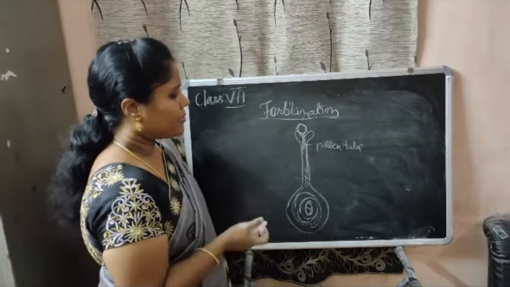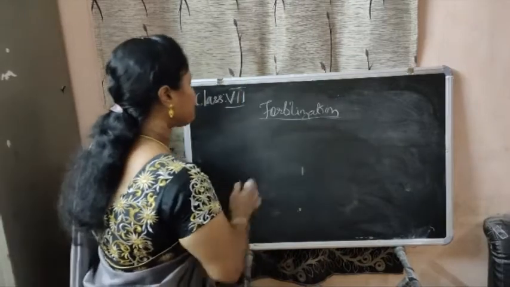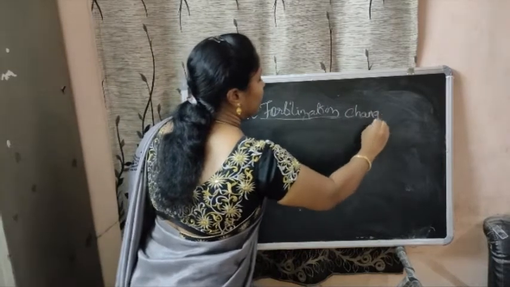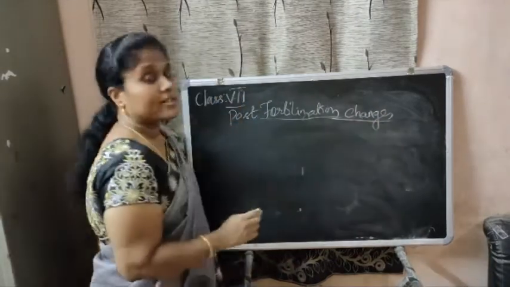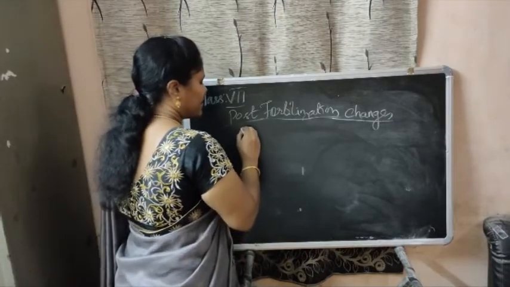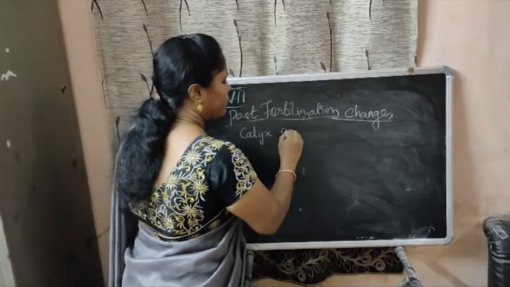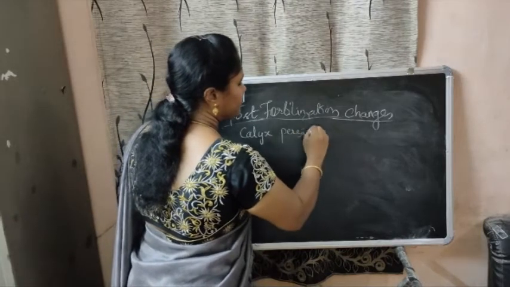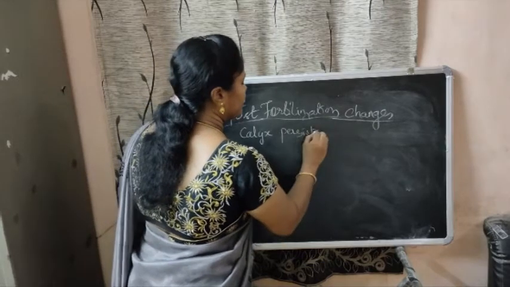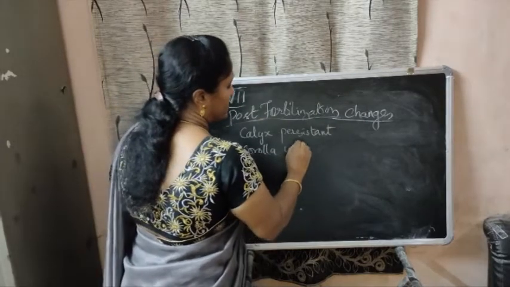What are the post-fertilization changes that take place after fertilization? Here you have the calyx, the green part. It will be persistent and remain on the surface of the fruit. The corolla starts to wither or fall off.